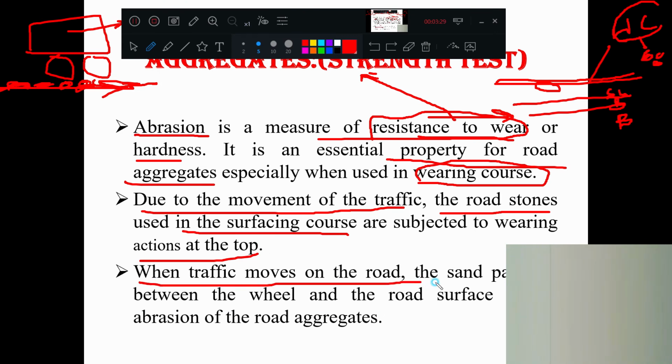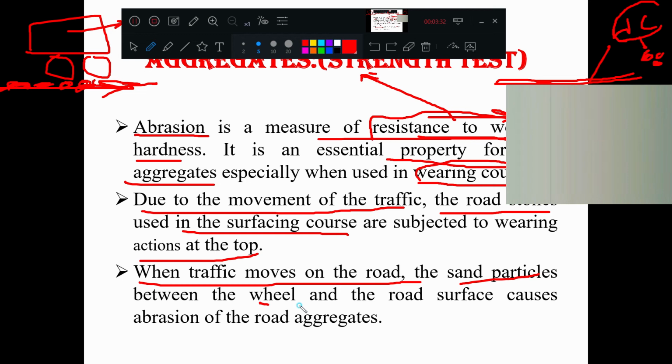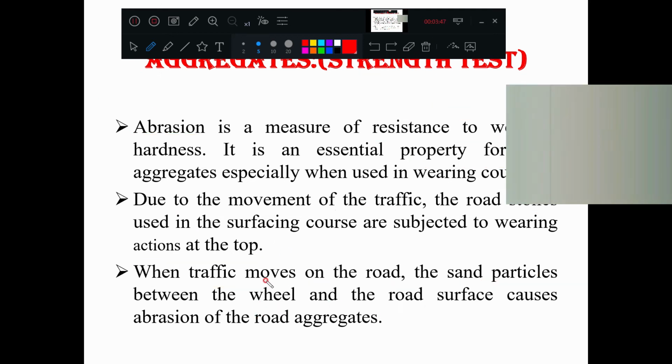When the traffic moves on the road, the sand particles between the wheel and road surface cause abrasion on road aggregates. The sand particles will be there. This will cause wear and tear on the aggregates. That is what we have written here. When the traffic moves, the sand particles between the wheel and road surface cause abrasion on the aggregates. Generally, you understand, due to the movement of traffic, aggregates will have wear and tear. That is the main point.